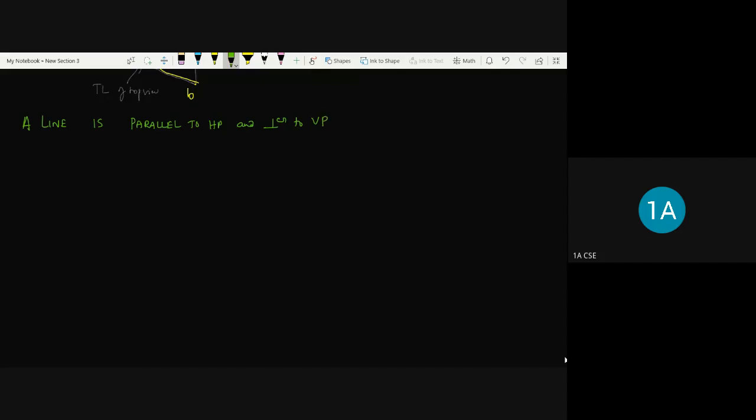So this is the line how I can draw in a 3D environment. So to understand better here, okay, so the line is parallel to HP. So a line is parallel to HP and perpendicular to VP.